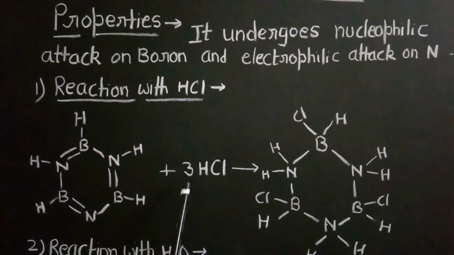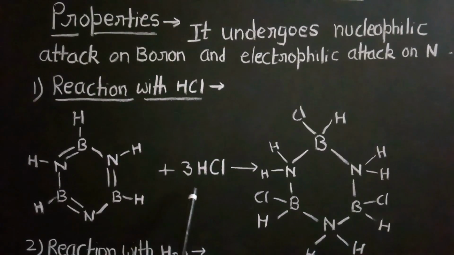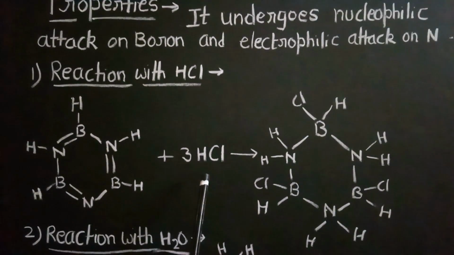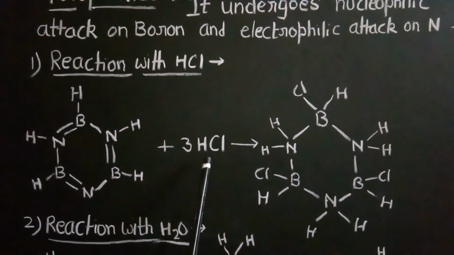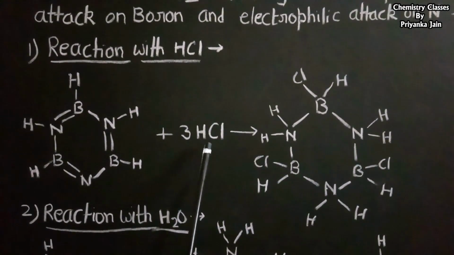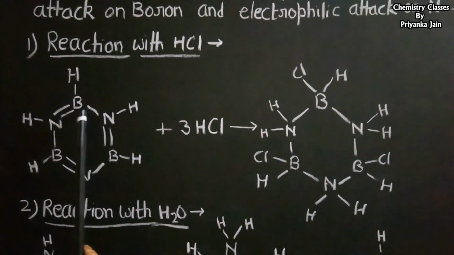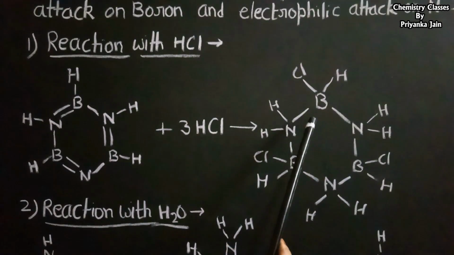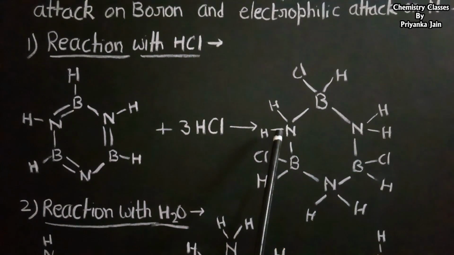In hydrogen chloride, the hydrogen has a slightly positive charge while the chlorine has a slightly negative charge. So chlorine acts as the nucleophile and hydrogen acts as the electrophile. Chlorine attacks the boron atom and hydrogen attacks the nitrogen atom, forming an addition compound in which chlorine is attached to boron and hydrogen is attached to nitrogen.